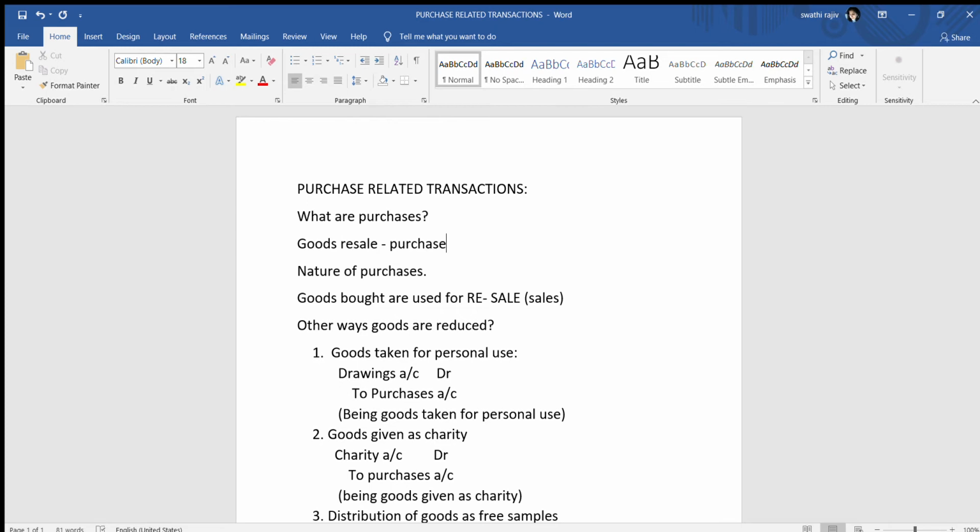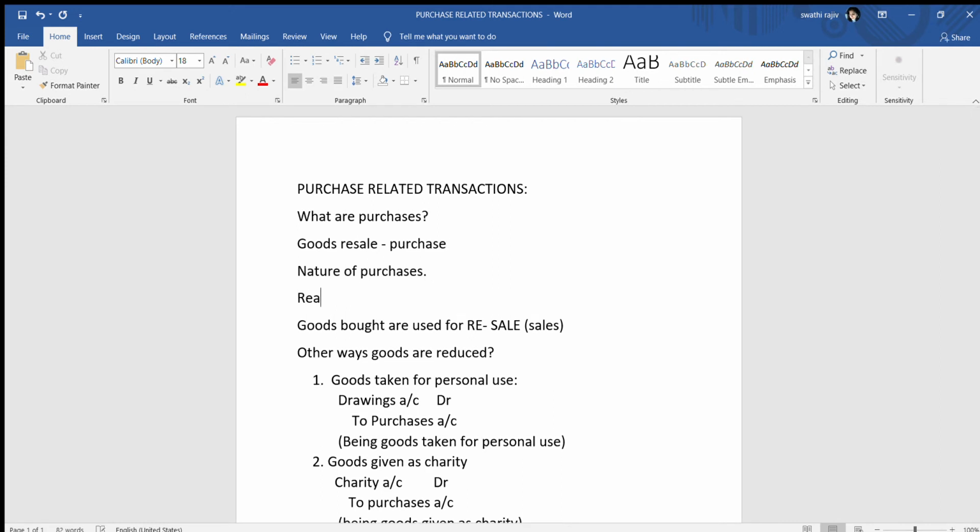Why? We are purchasing, we are buying something, not to keep it with yourself. If you're buying something and keeping it with yourself, it becomes assets, right? But you're buying goods for the purpose of resale, and such things are termed in accountancy as purchase. And what is the nature of purchases? This in detail we saw in class, that it can be either a real or nominal account.